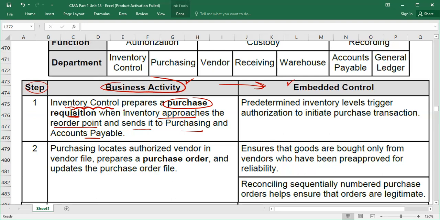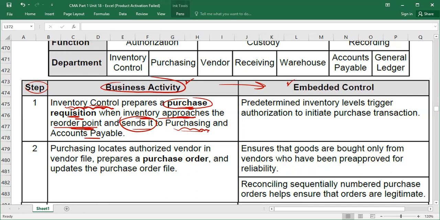Obviously, if that material is not available, then they need to buy. So that is why the process starts from here. Inventory prepares a purchase requisition, a request to purchase, when inventory approaches the reorder point or when inventory is low. So inventory control will prepare the purchase requisition and send it to the purchasing department.